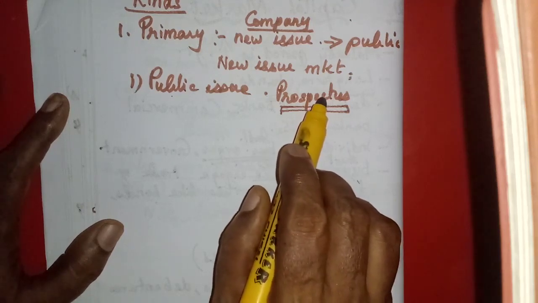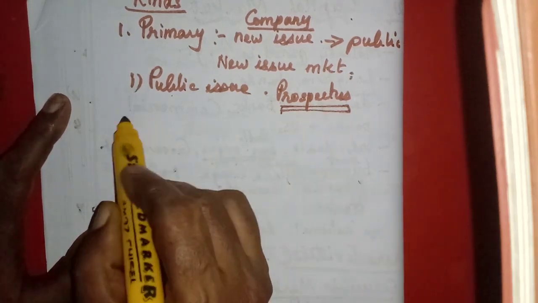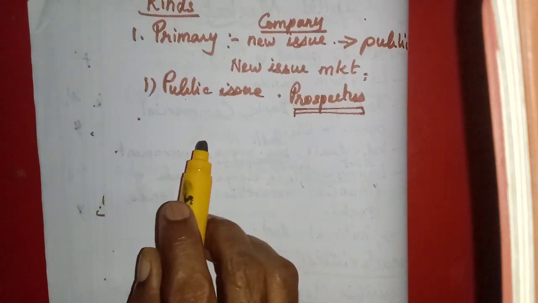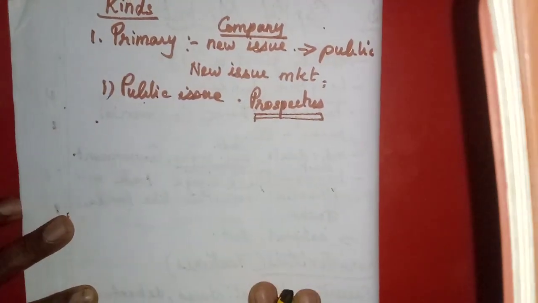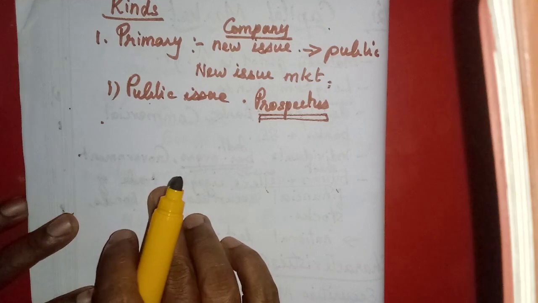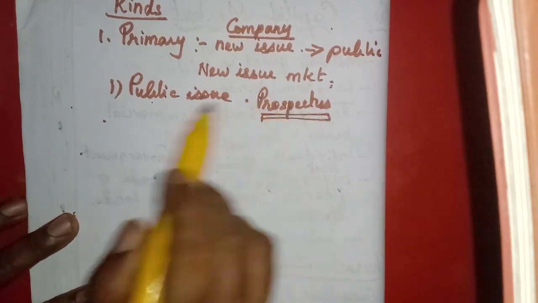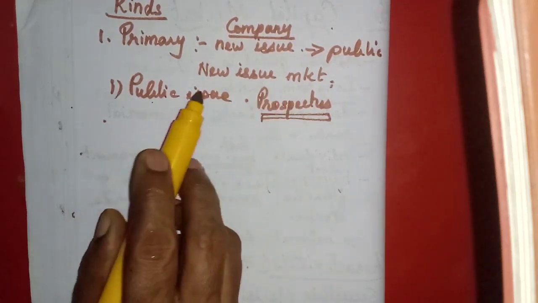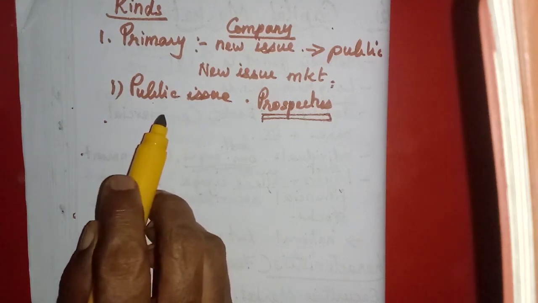That is the common method, the public issue. So through the prospectus they will issue the shares. It is also called the new issue market.